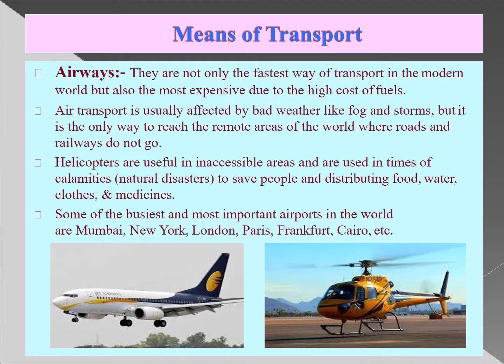Then the next is airways. They are not only the fastest way of transport in the modern world, but also very expensive because of the high cost of fuel. Air transport is usually affected by bad weather like fog and storms, but it is the only way to reach remote areas of the world which are not accessible by roads and railways. Helicopters are used in inaccessible areas, and in times of calamities like flood or drought, when we have to save people or distribute food and water to the affected people. Some of the busiest and most important airports in the world are Mumbai, New York and so on.